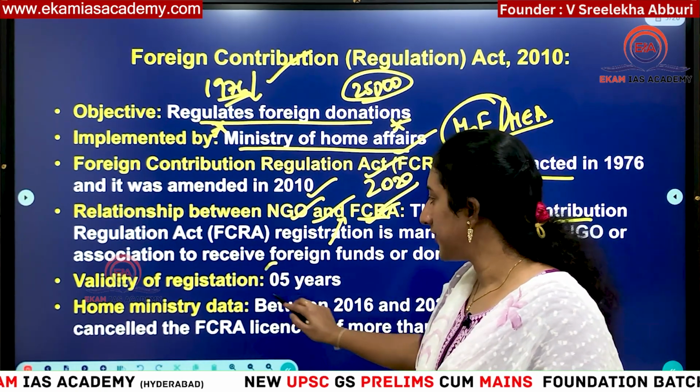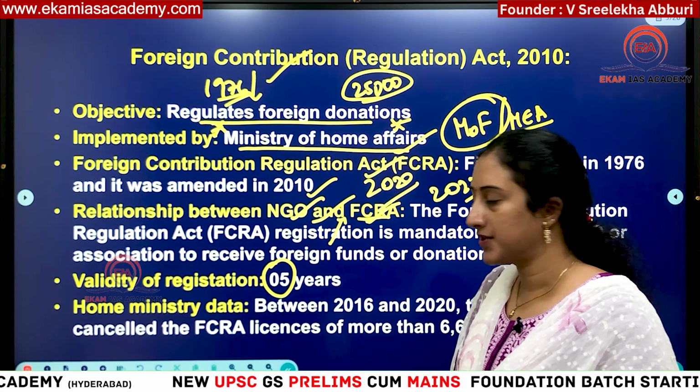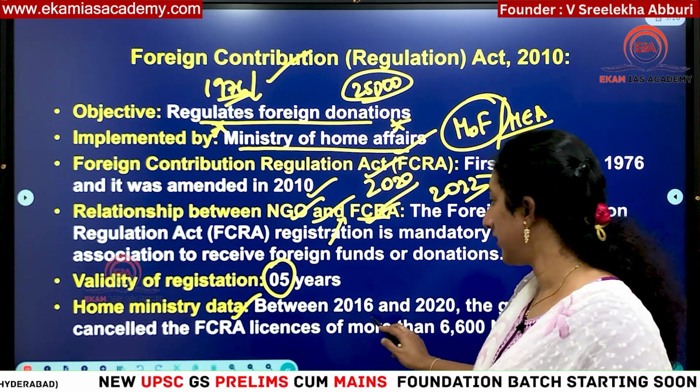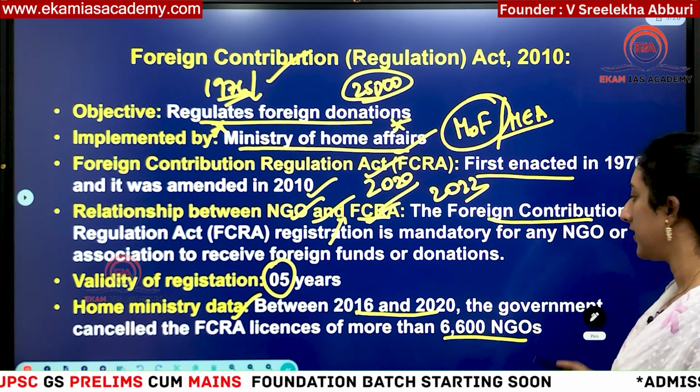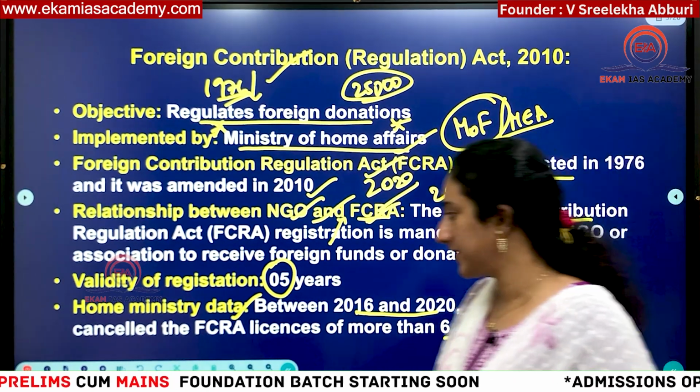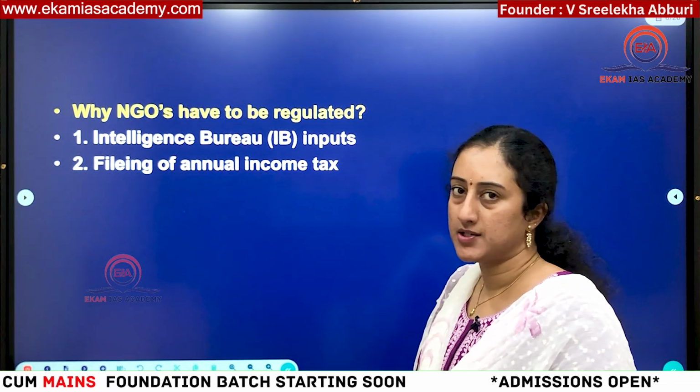Once you register, it will be valid for 5 years. According to Home Ministry data, between 2016 and 2022, the government cancelled more than 6,600 NGO licenses under FCRA. That is why this is so much in news.